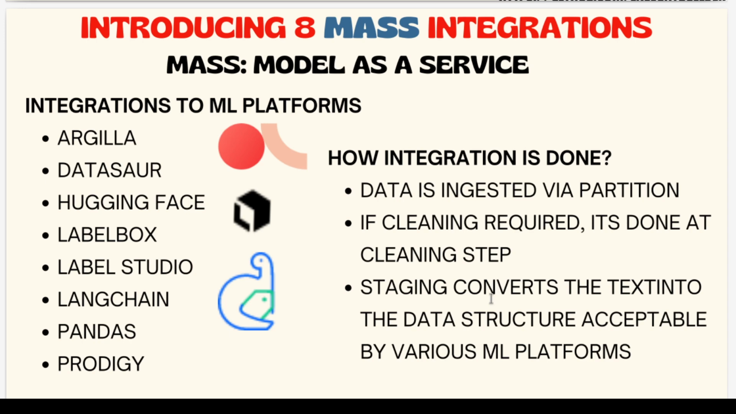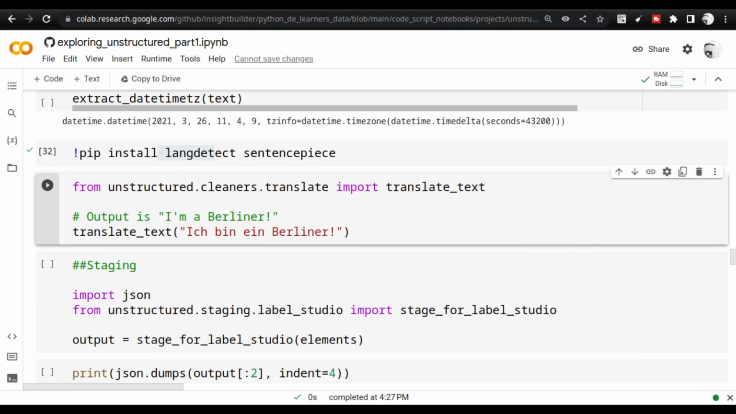What staging does is it creates data structures based on these elements. It does not leave out any of the details. It keeps all the details, creates a new data structure, and formats it in such a way that each of these particular platforms can accept it. So this is the next step that you are going to see. Let us go back to the browser,